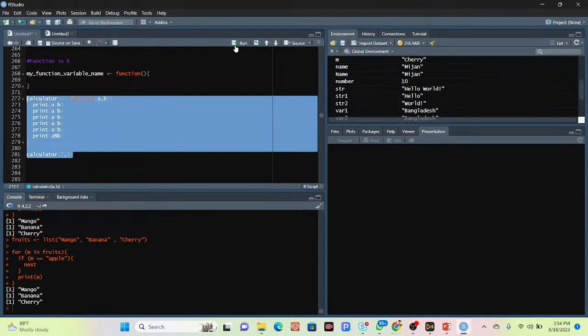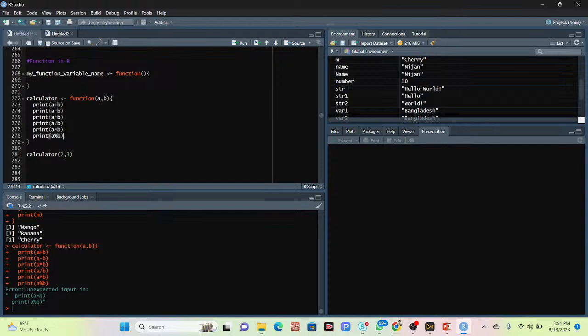You can see what happened. We just check. Okay, this is the argument of the function keyword.